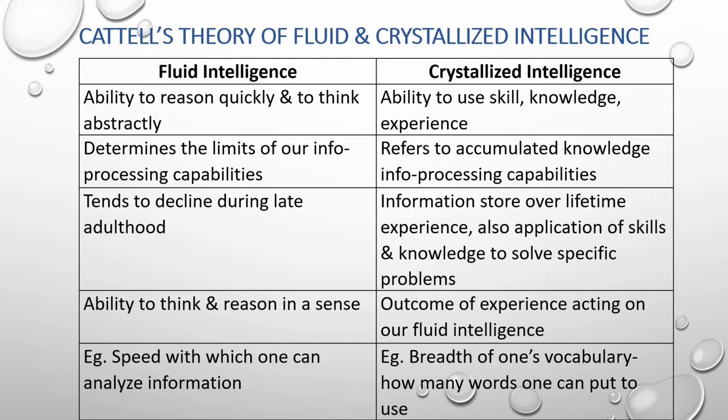Next we have crystallized intelligence. It is the ability to use intelligence, knowledge, experience. It refers to accumulated knowledge and information processing capability. Information is stored over a lifetime of experience, and also the application of skill and knowledge to solve problems. It is the outcome of experience acting on our fluid intelligence. For example, the breadth of one's vocabulary, or how many words one can put to use.